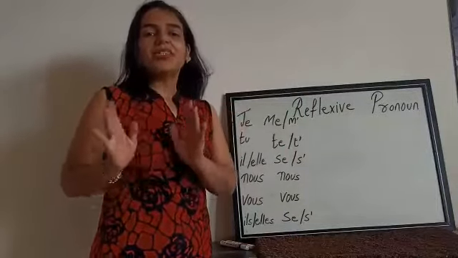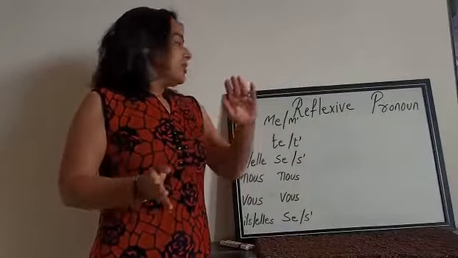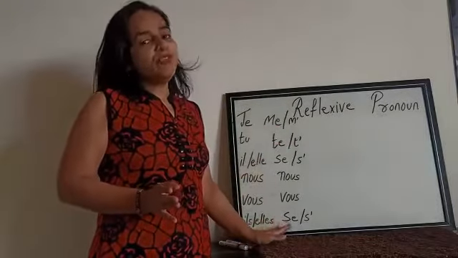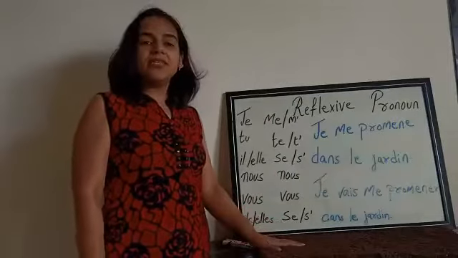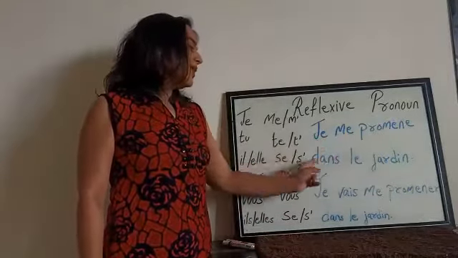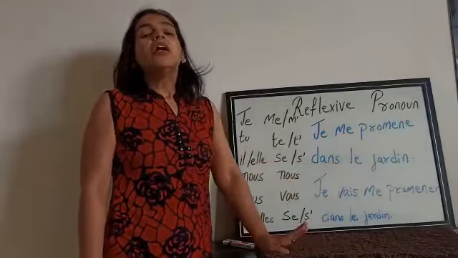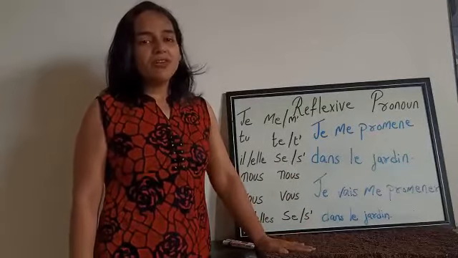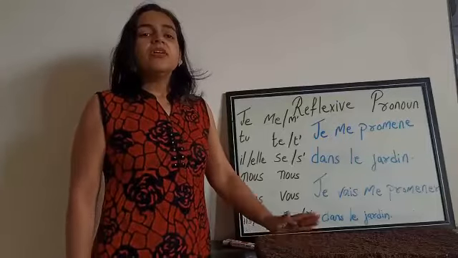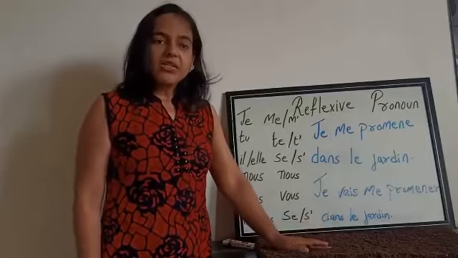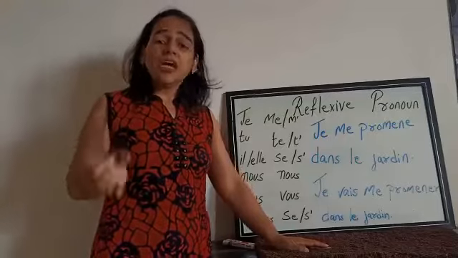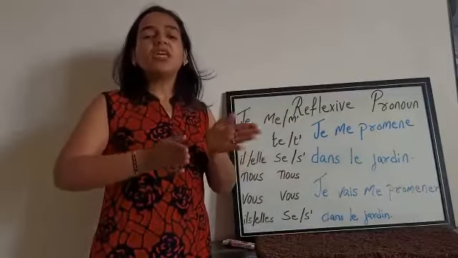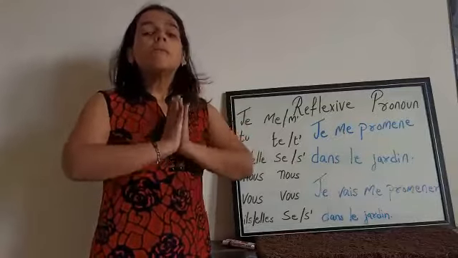Let the verb remain the same and only change the reflexive pronoun in the futur proche. For example, this sentence: Je me promène dans le jardin. In this sentence, the infinitive form of the verb is se promener. But when conjugating in the futur proche, instead of se promener, we will use me promener.